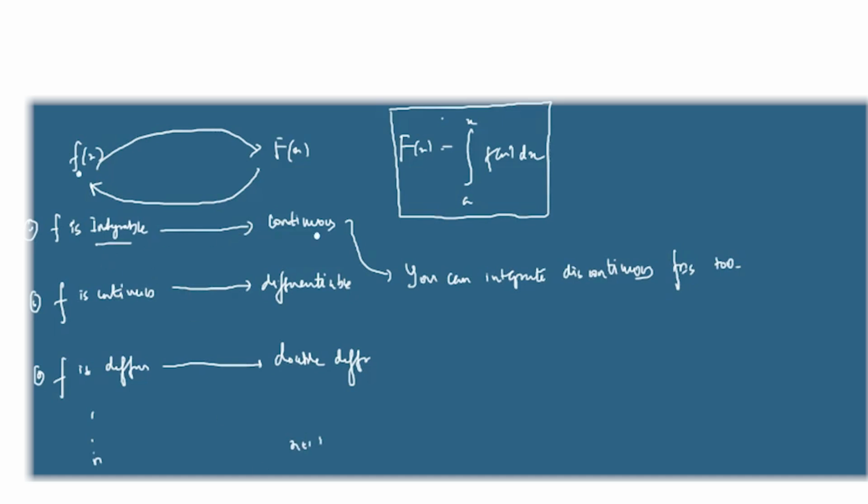Integrable, it goes to continuous. Continuous, it goes to differentiable. Differentiable, it goes to double differentiable. So that's the idea of integration, that it makes it one dimension more in some sense. So this is the basic idea, okay? This is the basic idea. And you have things like integration by parts and all this stuff.